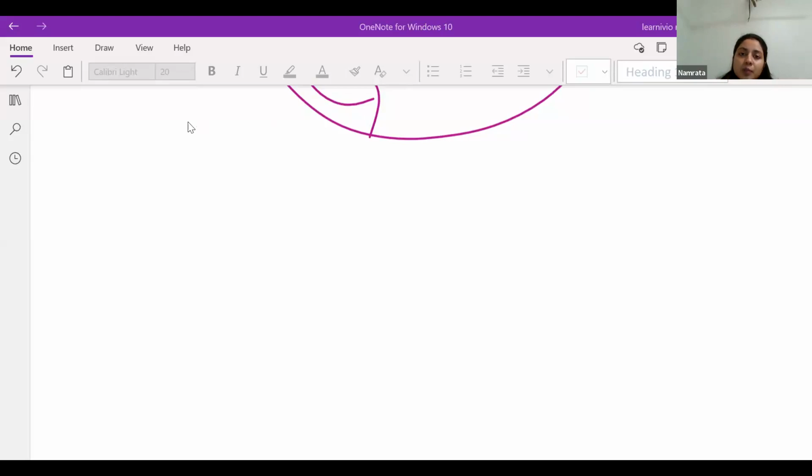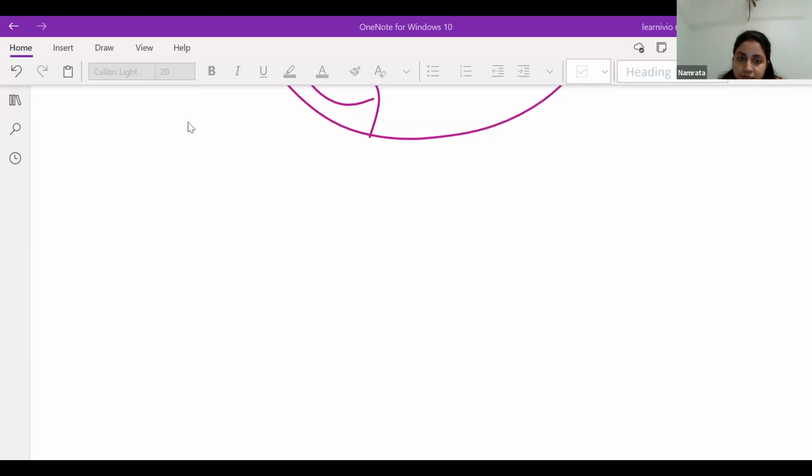I'm starting with the topic that is the first chapter, number system, and I'm starting the revision from the very first chapter. Here I'm discussing all the important concepts and all the important questions related to this topic. After this class, you also revise and solve all the questions from your book and the revision worksheet. If you are having any doubt, just solve different types of questions from the same chapter, and let me know in the next class.